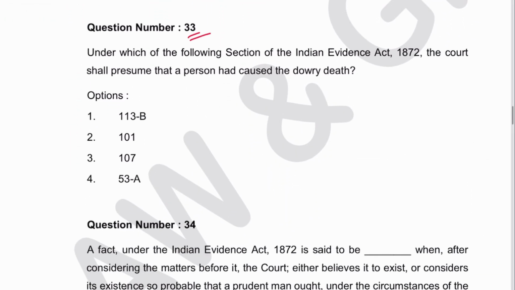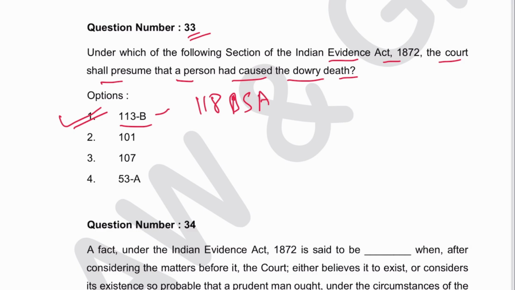Next is 33. Under which of the following sections of the Indian Evidence Act shall the court presume that a person had caused the dowry death? Dowry death section, everybody knows, it is in 113B. 1 is the answer. Now the section has become section 118 in Bharatiya Sakshya Adhiniyam. Okay.